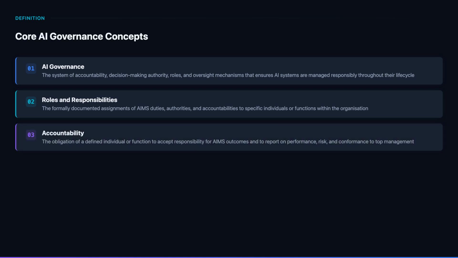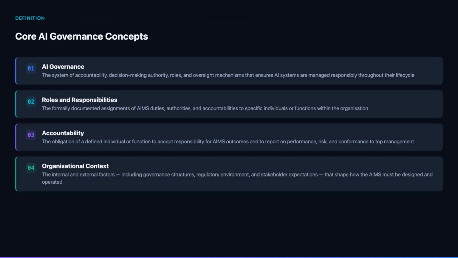Accountability in AI governance means someone answers for outcomes. This is the concept that distinguishes mature governance from governance theater. In an ISO 42001 compliant AIMS, the accountable individual for each AI system and governance process can be identified, their performance can be measured, and their reporting can be verified. Accountability without measurement is intention. Accountability with measurement is governance.